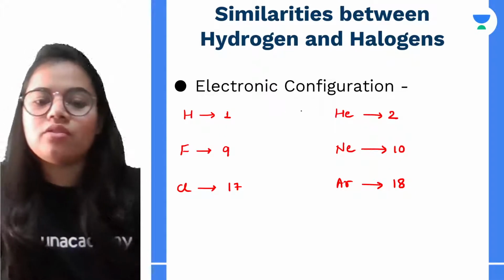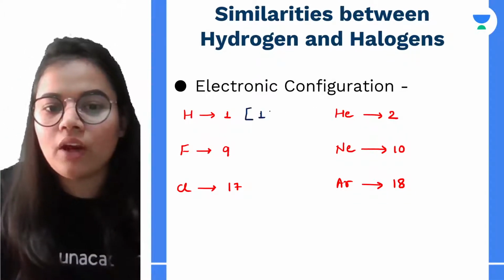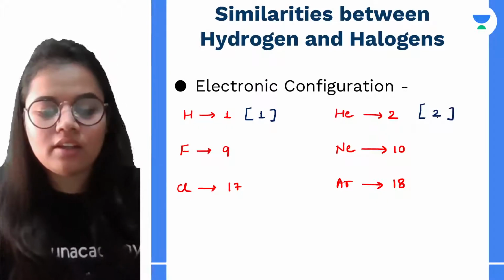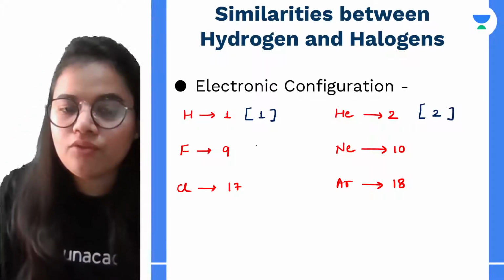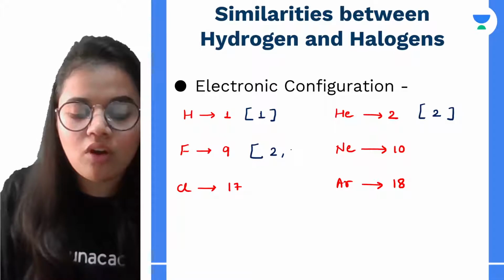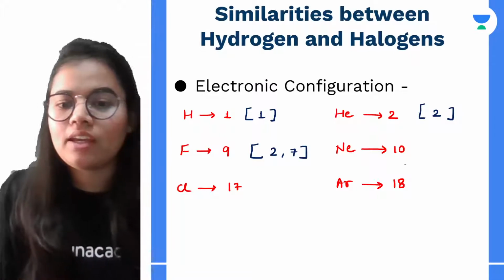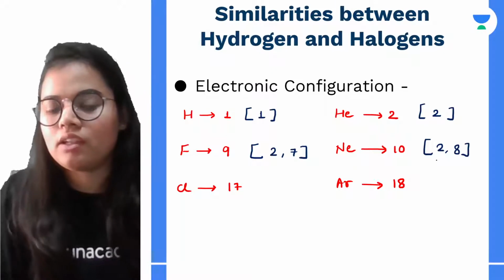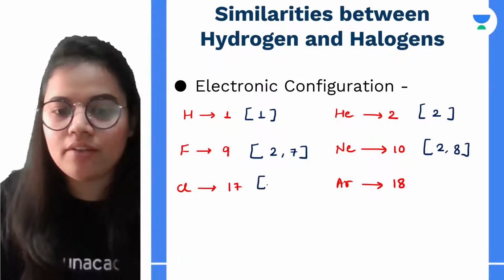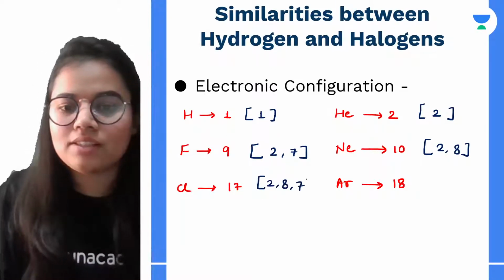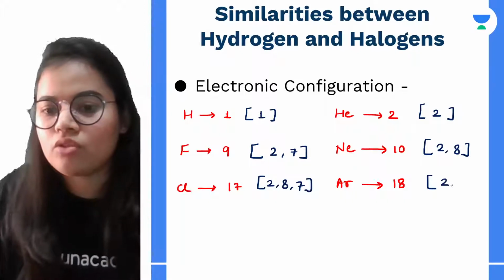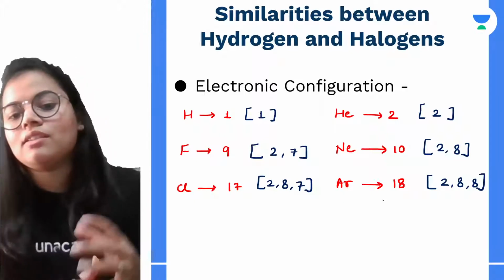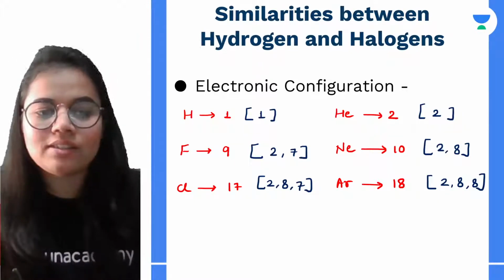Talking about the configuration, hydrogen will be 1, and helium will be 2 in the first shell. In the case of fluorine, we will have 2, 7, and in the case of neon, it will be 2, 8. For chlorine, we will have 2, 8, 7, and argon will be 2, 8, 8. Now, what is the similarity that you are seeing over here?